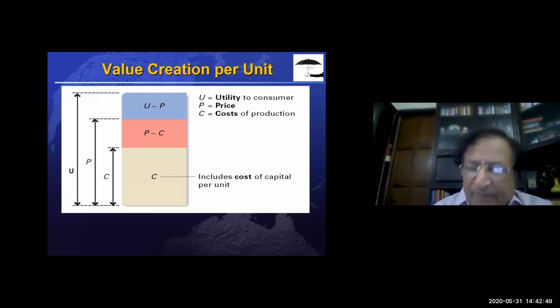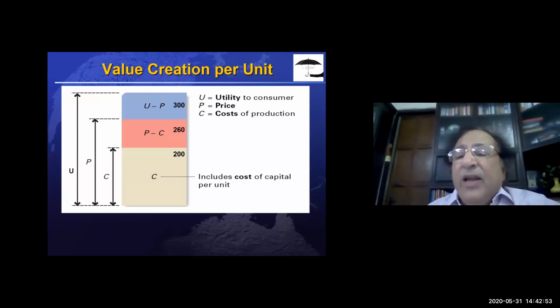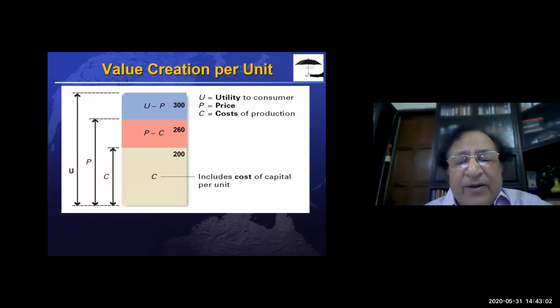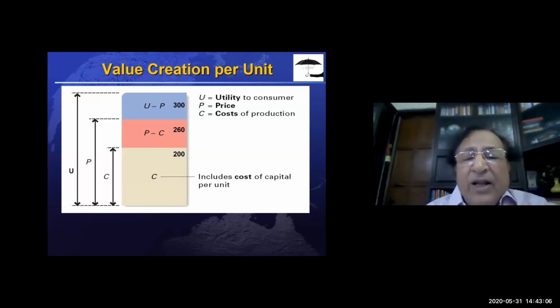So if you really look at these terms, look at the umbrella at the right corner. If the umbrella costs the company 200 rupees to manufacture and it is selling at 260 rupees, what is the profit? Profit is 60 rupees, right? P minus C is the profit.